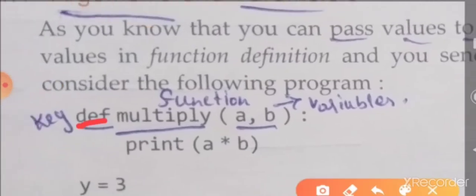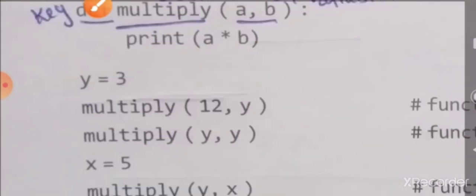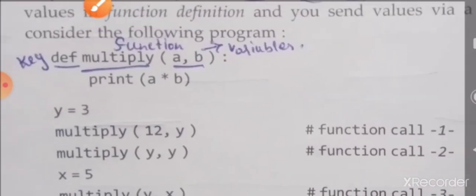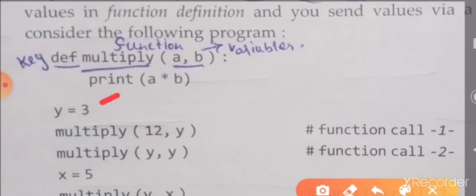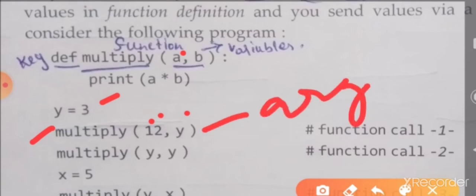See, def is a definition, multiply is a function name, and a and b are the variables or arguments. The print a star b, the result will be displayed. Now we can see first y equal to 3. Function called multiply 12 comma y. The 12 is sent to a. Here these are arguments and a comma b are parameters.